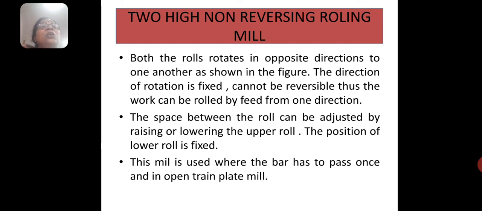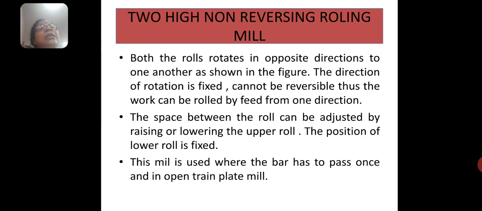The direction of rotation is fixed and cannot be reversed. As it is termed non-reversing, the direction of rotation of both upper roll and lower roll is fixed. So the work can be rolled by feeding from one side.